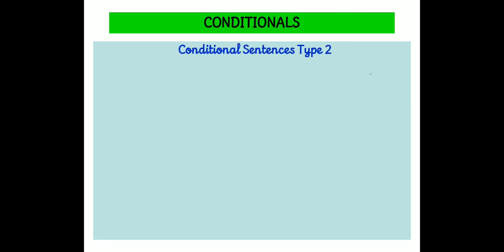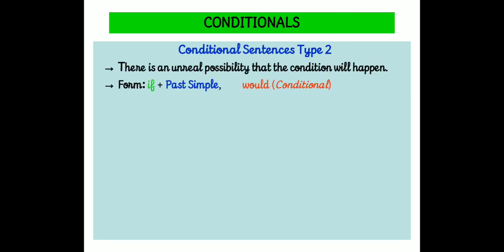In type 2, this is something like possibility or something hypothetical, okay, like an assumption. So the if clause will have some assumptions and the result will be like some imaginations. It will not be shown as sure.